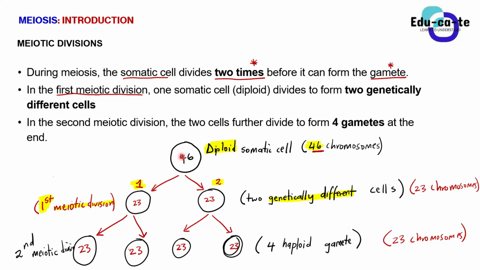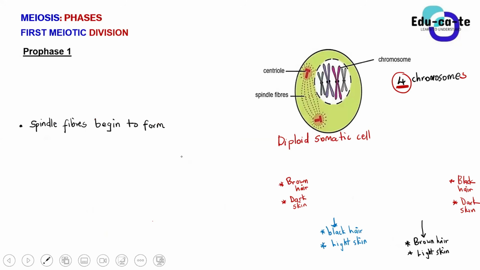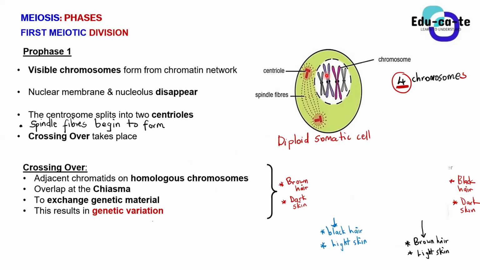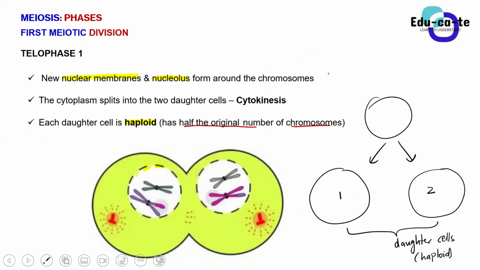Now, in these problems that you're going to be given in exams and in tests, they won't give you 46 chromosomes. You cannot really draw 46 chromosomes one by one. So they are likely to just give you a cell that has any other number of chromosomes. But you should know that that is not a cell of a human being, because a human being cell's diploid number must be 46.